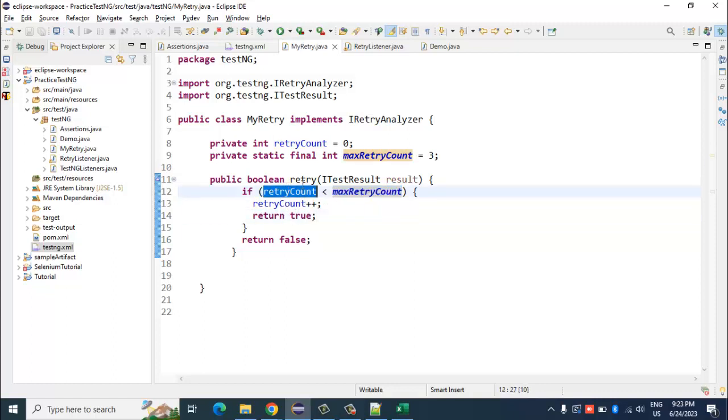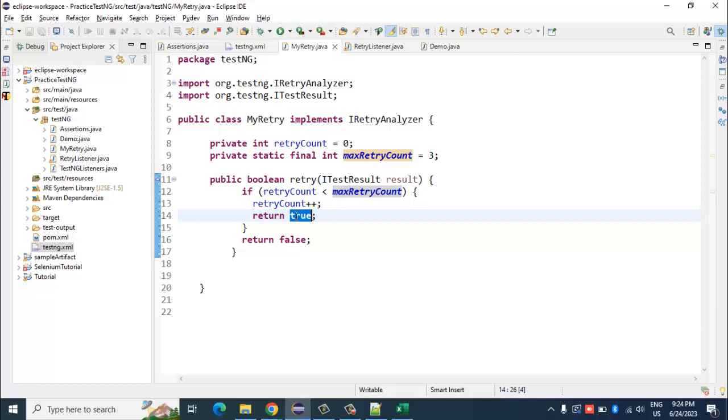If it is not less than the maximum, it will return false. When the listener gets this flag value as false, it will understand that the retry count has been reached or has crossed the maximum retry count. Then it will not execute that failed method again. It will execute only when this particular value has been returned as true. You got it?